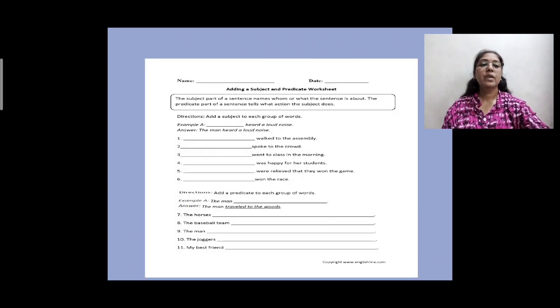Now an assignment is given here, a worksheet is given here. You will be doing this worksheet in your notebook, and some practice exercises you will be doing from your extra marks that you have already been provided with.